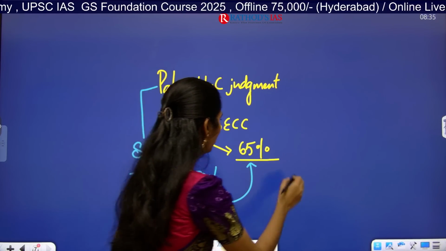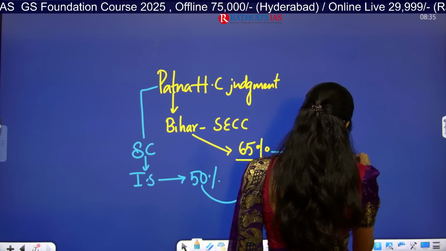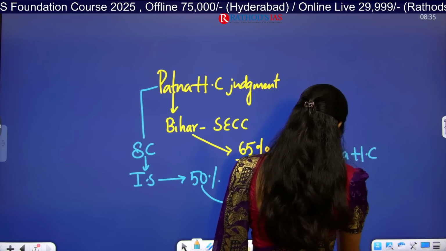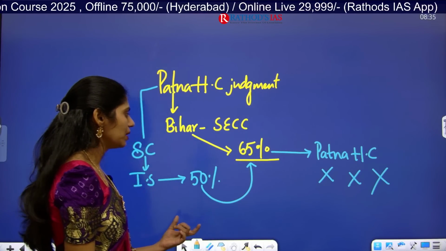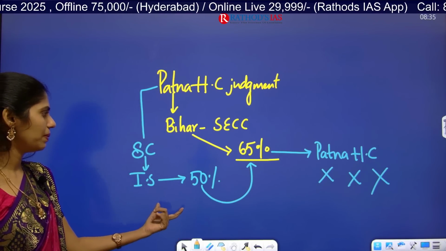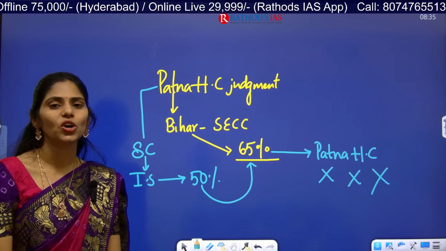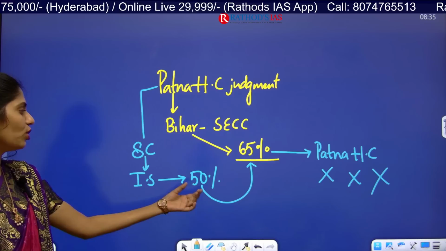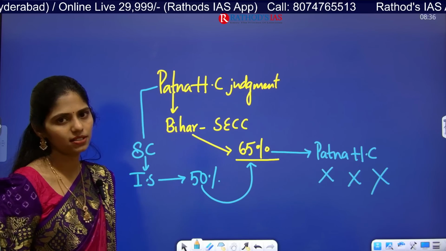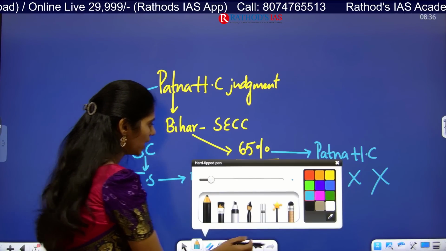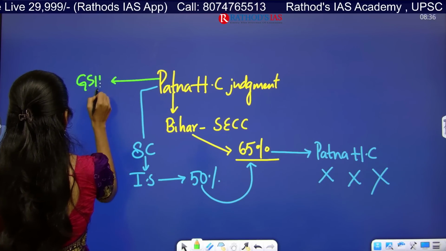So this case went to Patna High Court, and the Patna High Court gave a judgment that it is unconstitutional, null and void, because the Supreme Court already said that the cap is 50%. How can you increase it to 65%? Even though other states have more than the ceiling limit of 50%, the Patna High Court said that it should not be 65%. So where can we fit this article? In GS paper 2 under polity.